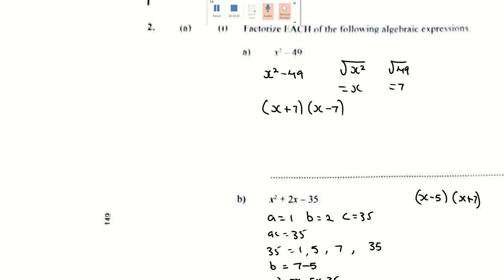First thing. Alright, so first off, x squared and minus 49 have nothing in common.